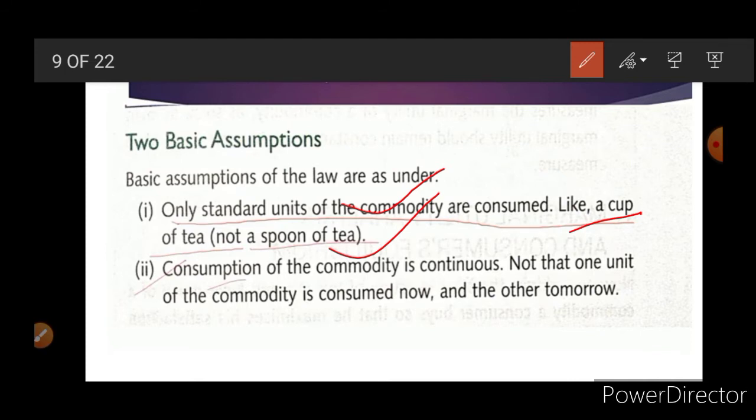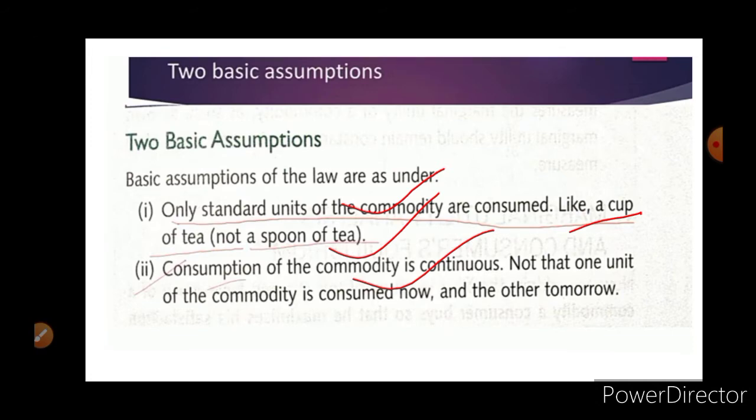If we want to check whether this law is really applicable, the first thing we have to keep in mind is that we always take a standard amount. Like if you are talking about eating chocolate, we are not going to eat one bite, but one whole chocolate. Next is continuous consumption. There should be no break. Then this law definitely applies.